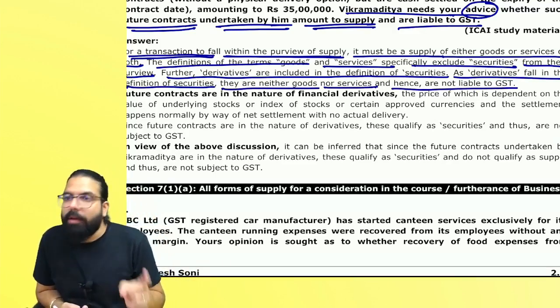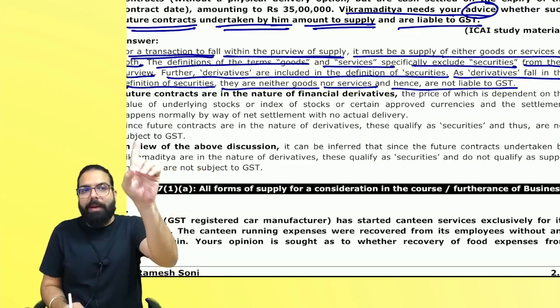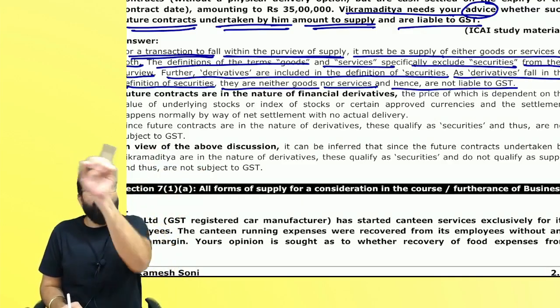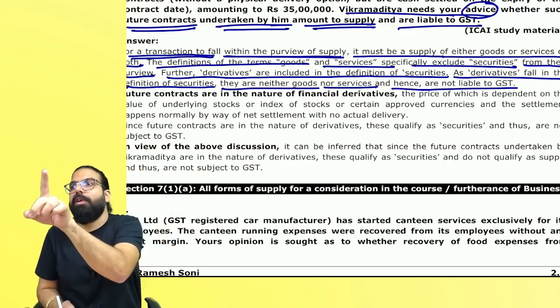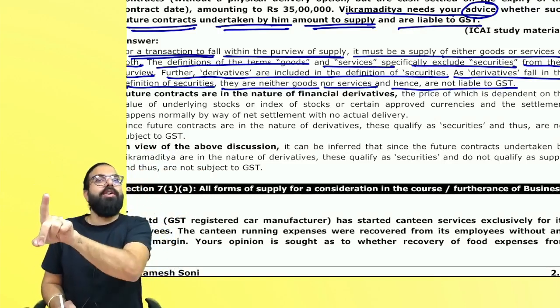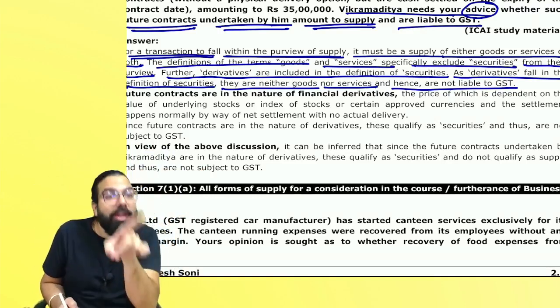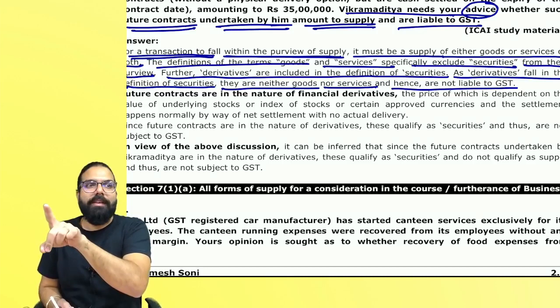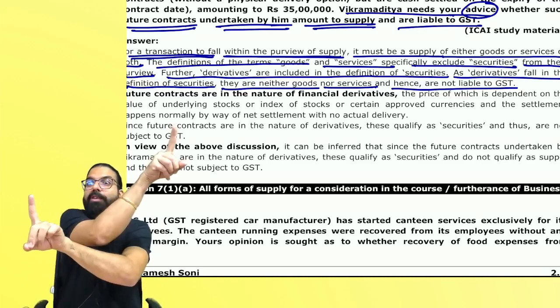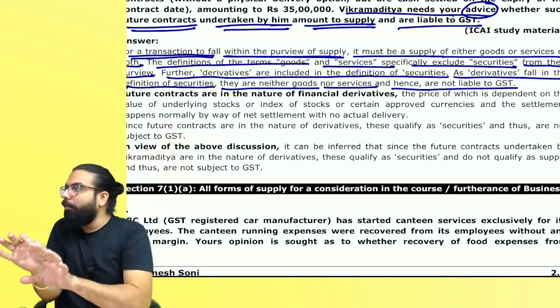Done. They told first of all, for supply, it has to be goods or service. From the definition of goods or service, securities are excluded. And then they told derivatives are securities. Now they will say future contracts are derivatives. So you link future contract to supply. You getting my point, everyone?